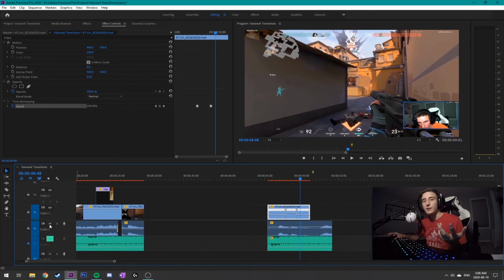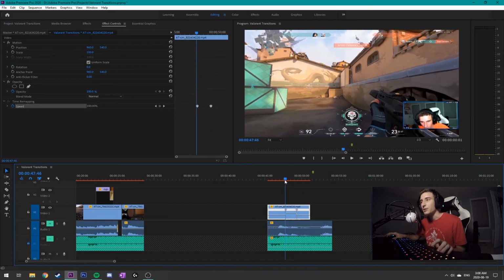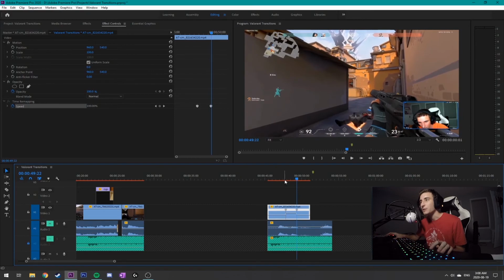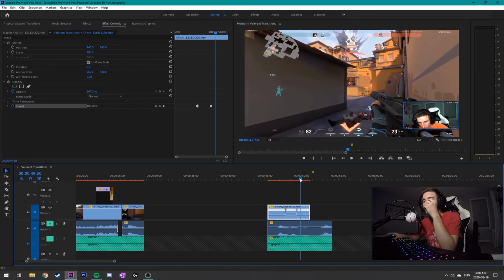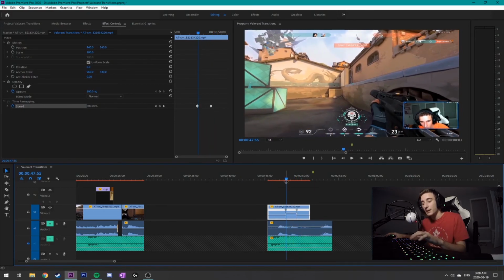Of course, the audio isn't lined up, so I'm going to mute that for now. But as you can see, once I get the first kill, it speeds up and transitions straight into the second one, which is exactly what we want.